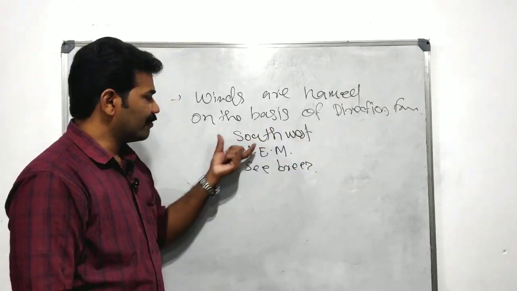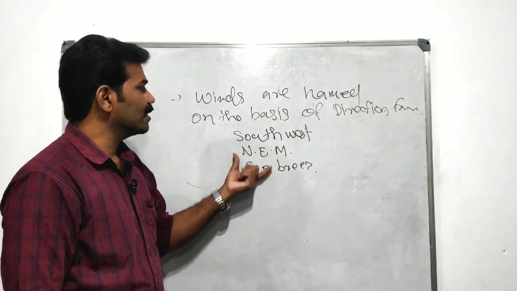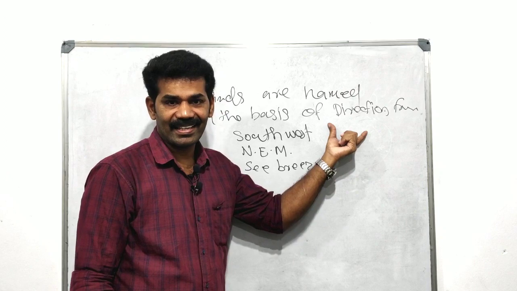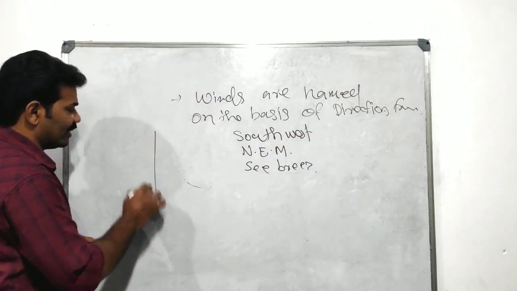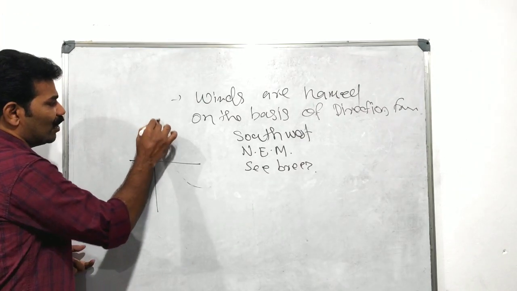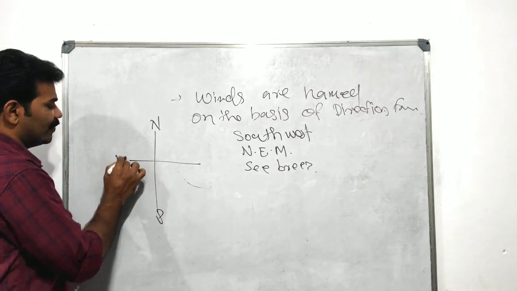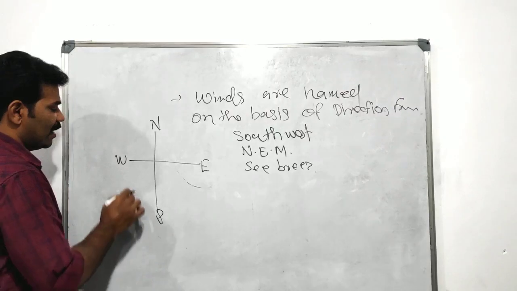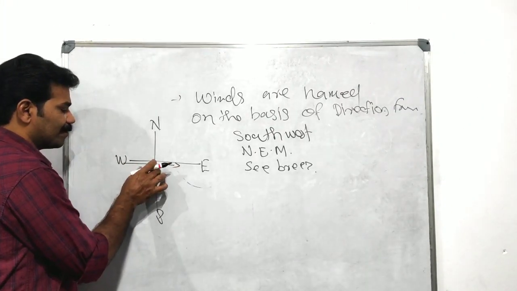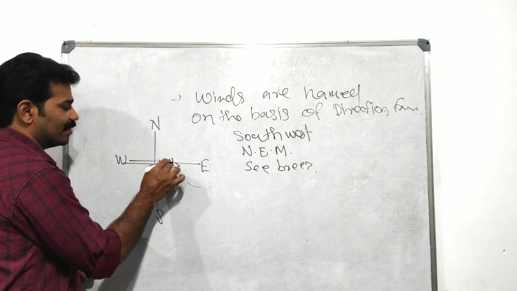These are different names of winds, and they get them from the direction. So see another. How did they get the name? Here is north and south, west and east. A wind blowing from the west to the east is called a western wind.